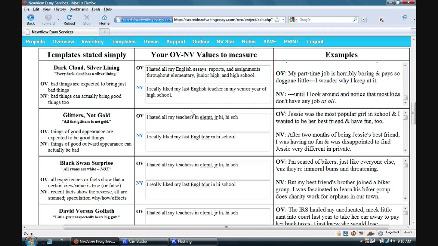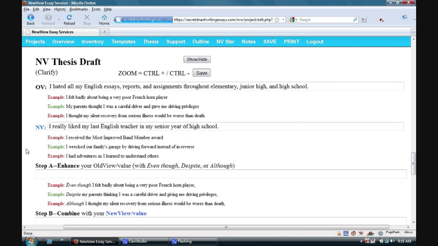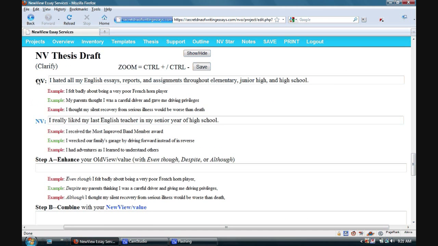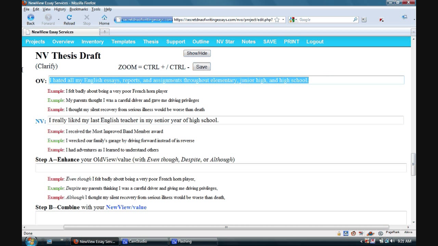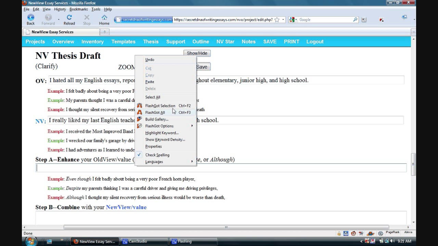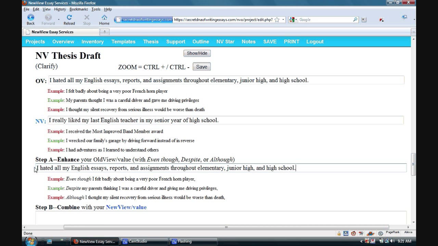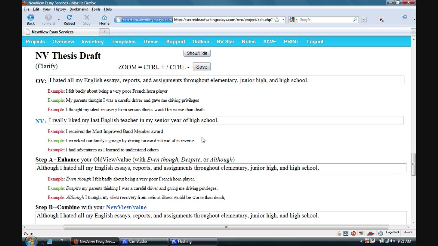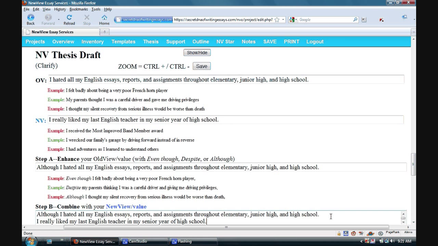Let's copy the old view and new view pair into the thesis form, which is here. Okay, the old view and the new view that we just modified in the templates form have been copied down into the first two lines here. I'm going to copy the old view to here in step A, as the instructions say to do, and then I'm going to add the word although at the beginning. So now I'm going to take that and move it down here to step B, and then I'm going to also take the new view and place it in step B also.